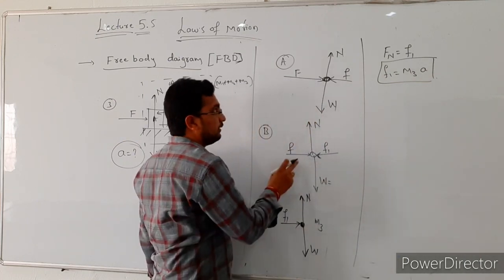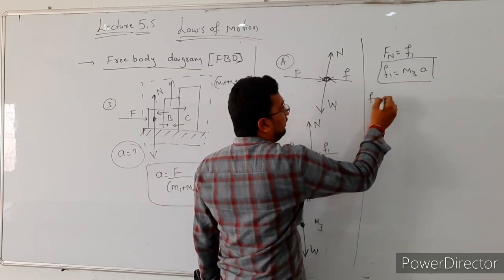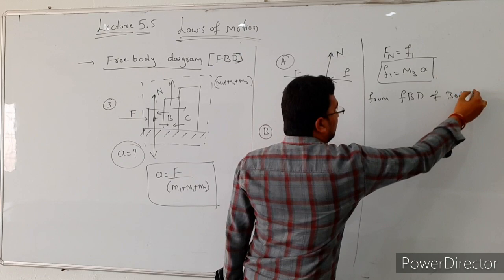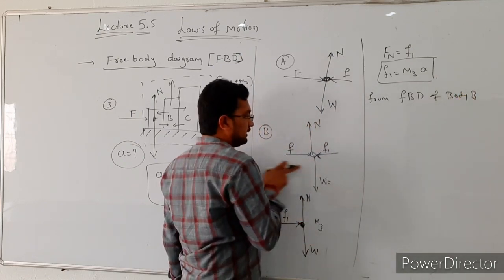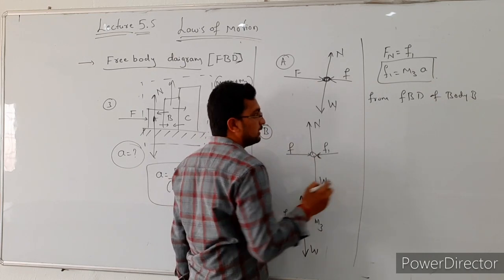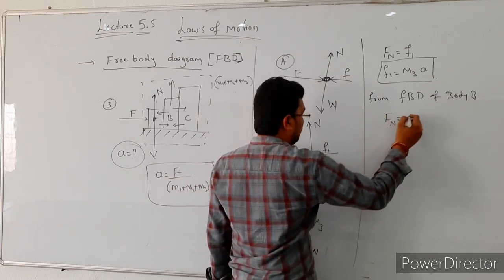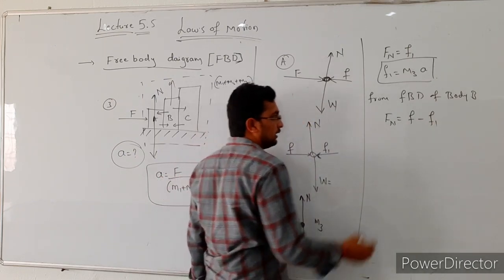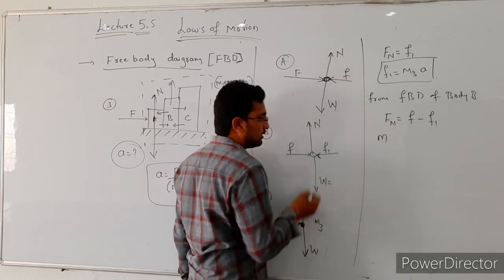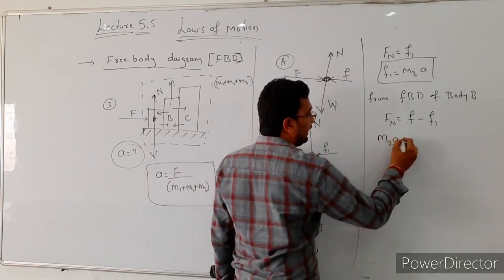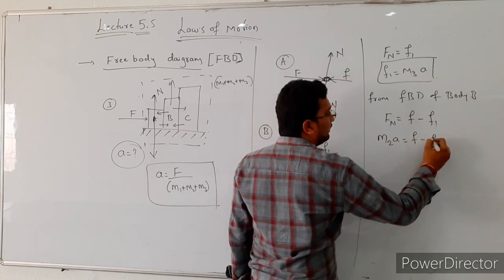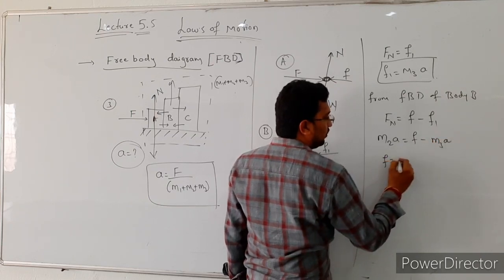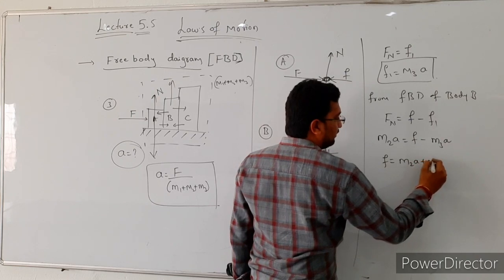The next one, from the free body diagram of body B, see here, in this case there are two forces acting in the horizontal direction. The net force is equal to F minus F1. The net force is nothing but the product of mass into acceleration. The mass of the second body is m2, so m2 into A is equal to F minus F1. What is the F1 value here? That is m3 into A. So then F is equal to m2A plus m3A.